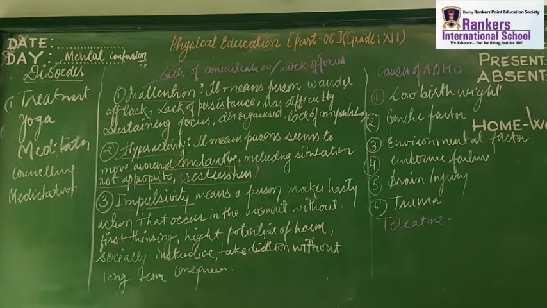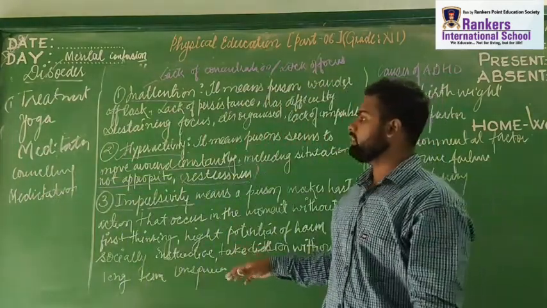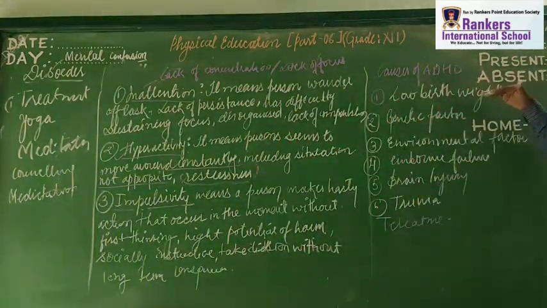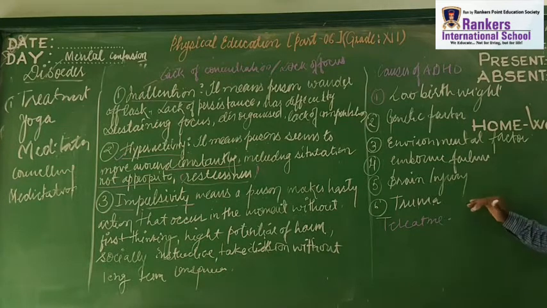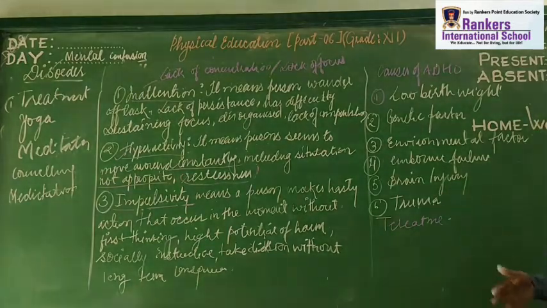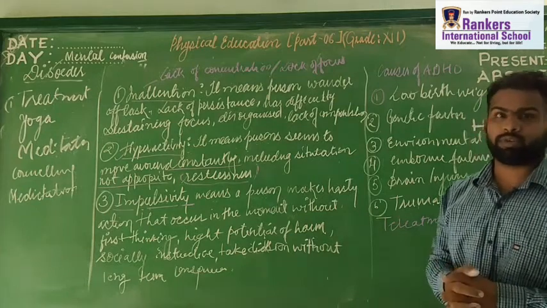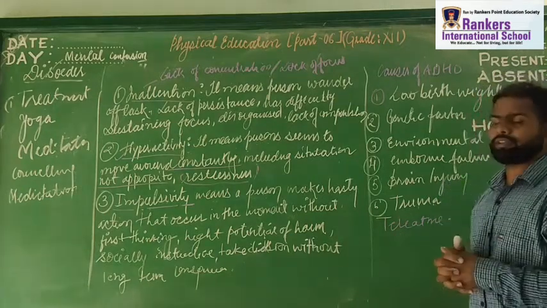Right? So here I hope we all have understood the various things to understand here, that is inattention, hyperactivity, impulsivity. Next thing is the causes. So yoga may be a cause, genetic factor may be a cause, environmental factor may be a cause, brain injury, trauma. Treatment is you can go for yoga, meditation, counseling, medication, use of drugs. Okay? Antidepressants, so many drugs are there, right?